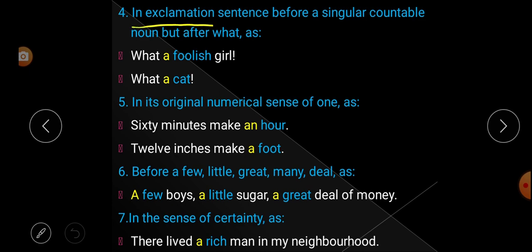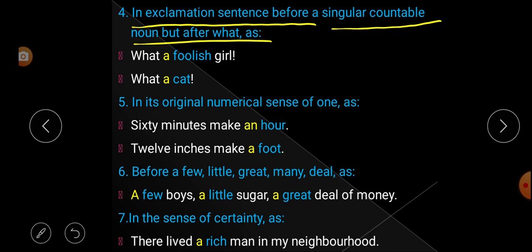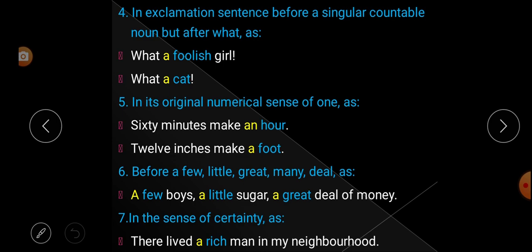Fourth, in an exclamation sentence, before a singular countable noun but after what. All of you know I have taught you about the kinds of sentence and what an exclamation sentence is. An exclamation sentence expresses sudden feelings of happiness, joy, sorrow, sadness, etc. So in an exclamation sentence, before a singular countable noun, the noun which we can count, after what we can use the indefinite article.